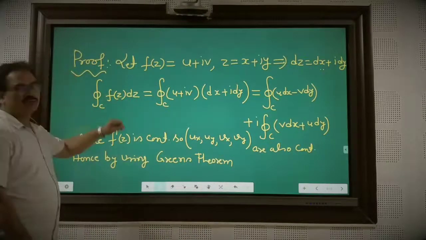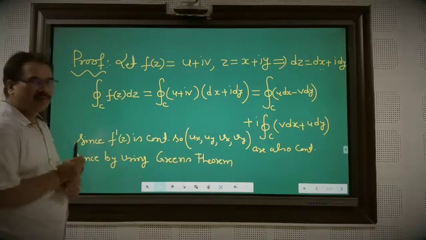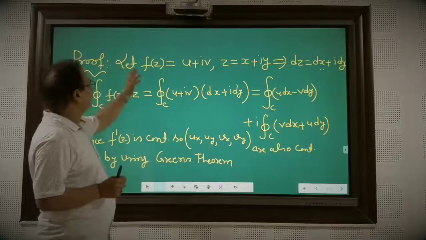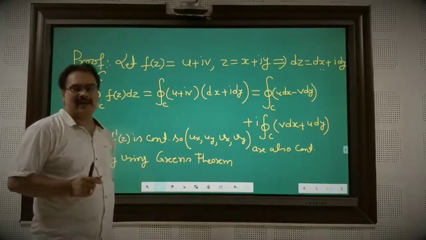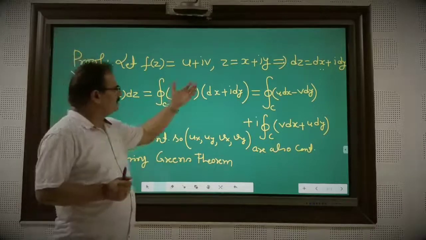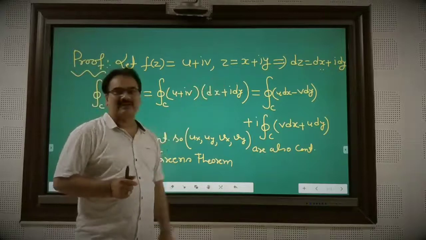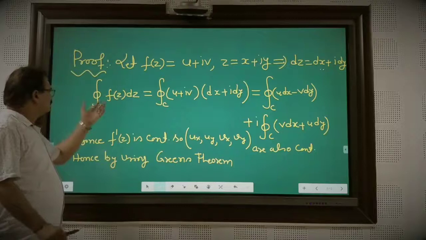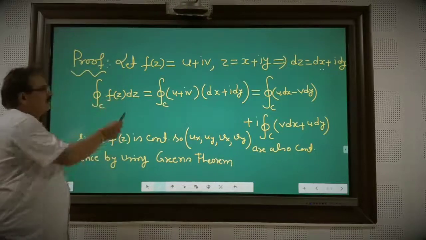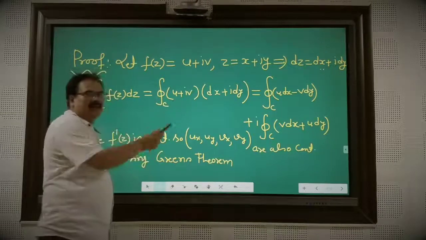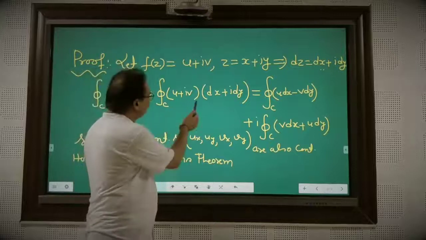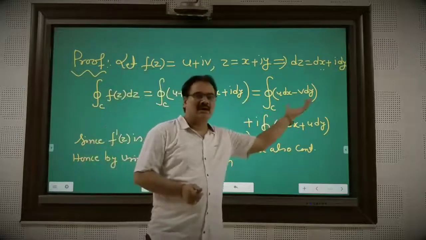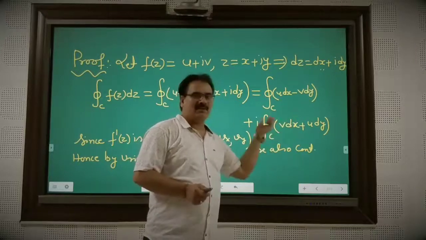Now, if you go through the proof of the theorem very quickly, just for the sake of knowledge, you know f(z) you have to write as u plus iota v, where z is x plus iota y, and dz is dx plus iota dy. So the integral over the closed curve C of f(z) dz, in very easy steps, you will get two integrals. One is the real part, another is the imaginary part.